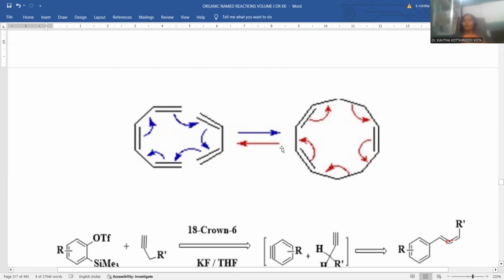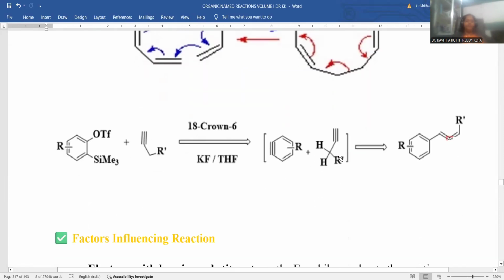Why are we indicating a two-sided arrow? Starting material may be converted into product, and product can be converted back into starting material as well. This kind of double-sided reaction, called a reversible reaction, is a possibility for this Alder reaction.